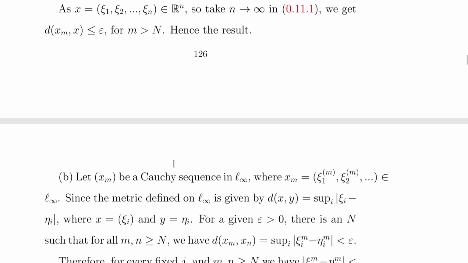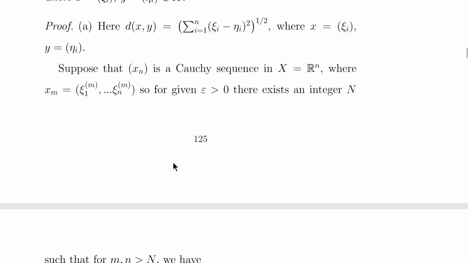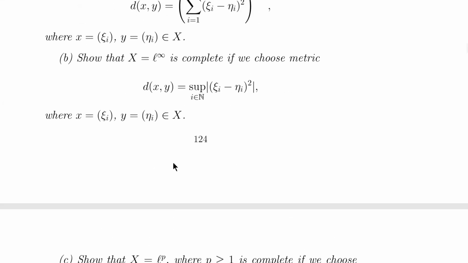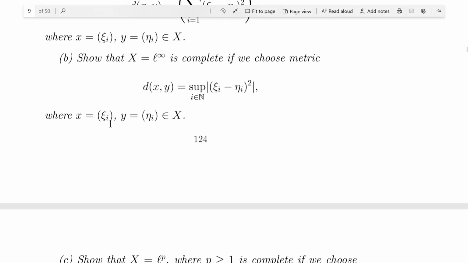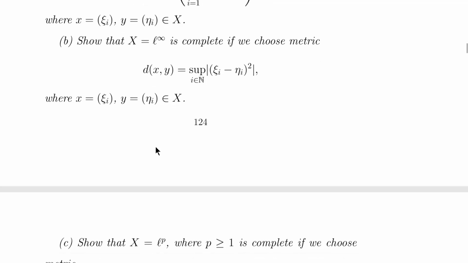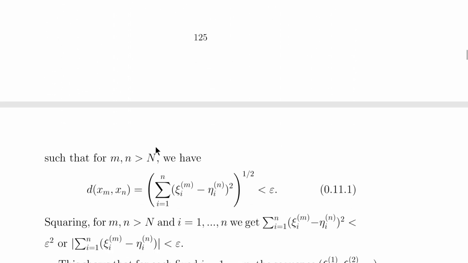Now, similarly, we're going to show the second case, in which we have considered X as l infinity and d(x,y) is defined as the supremum of |ξ_i minus η_i|. Now we have to show that this is complete. So now we're going to prove the second part.